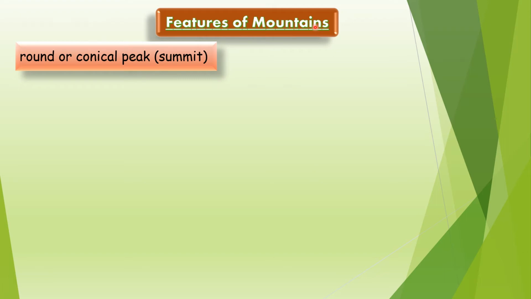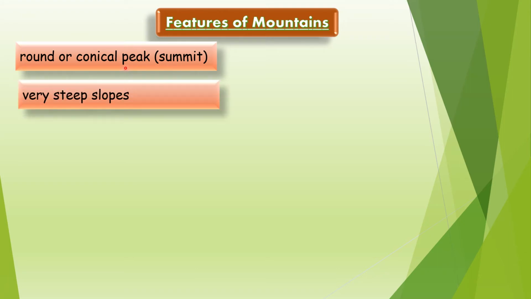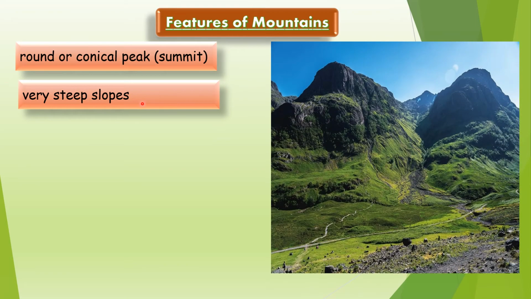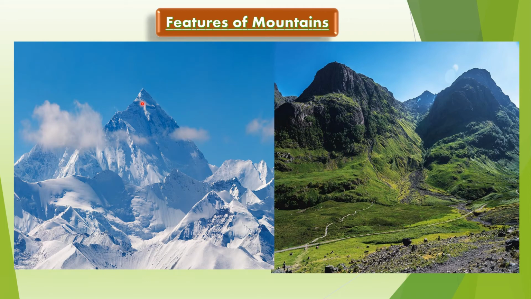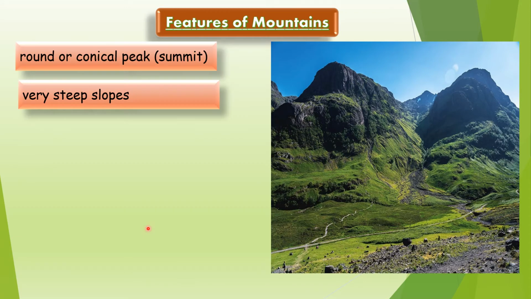Now, let's start with features of mountains. First, mountains have a round or conical peak, which is also known as summit. Summit and peak are the same thing. They have very steep slopes, as we have already discussed, and you can see in this image. Steep slope and round or conical peak or summit. Is it clear?